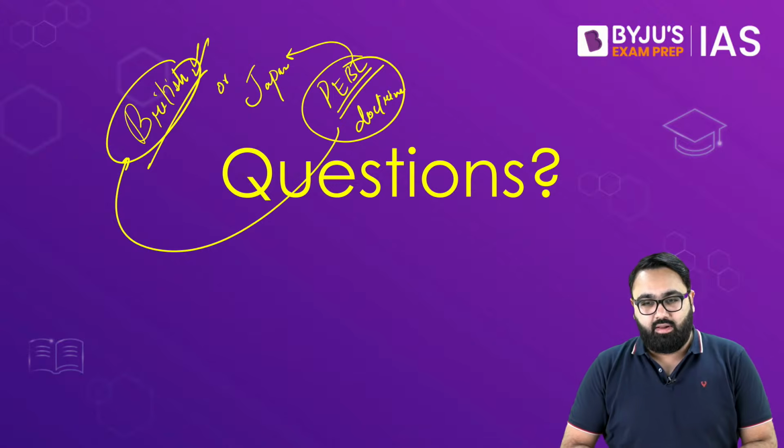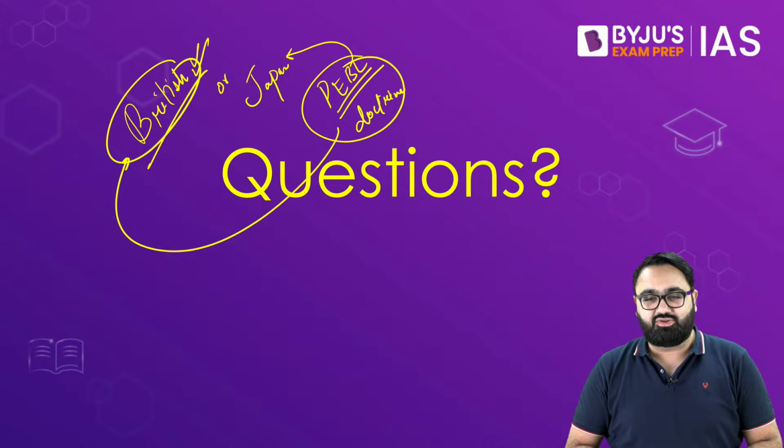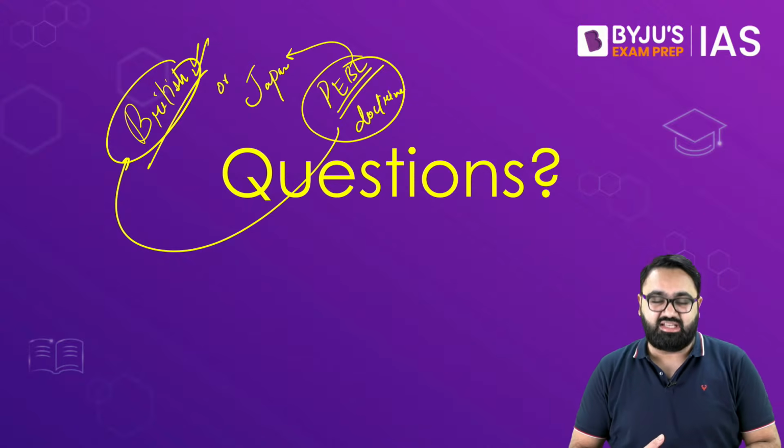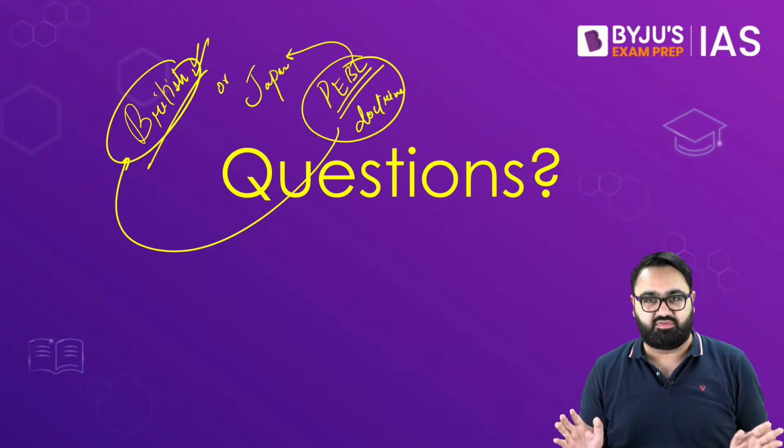Okay. Then I have a question, are the Consolidated Fund of States and India and Contingency Fund of States and India also audited? Yes, they are also audited. Then I have a question, who is the chairman of CAG? See, there is one CAG only, there is no chairman of CAG.